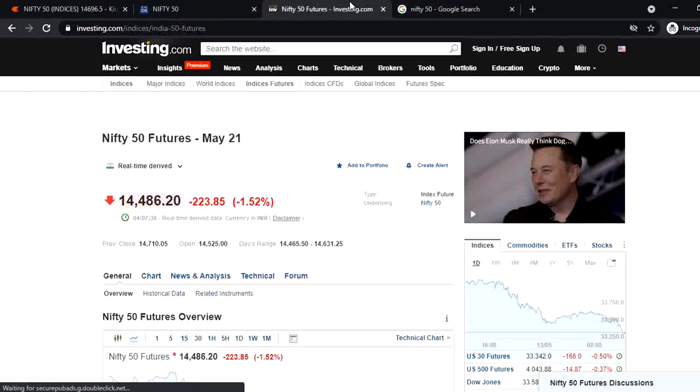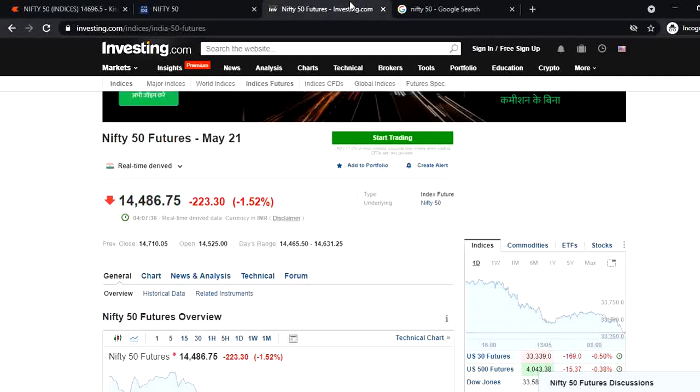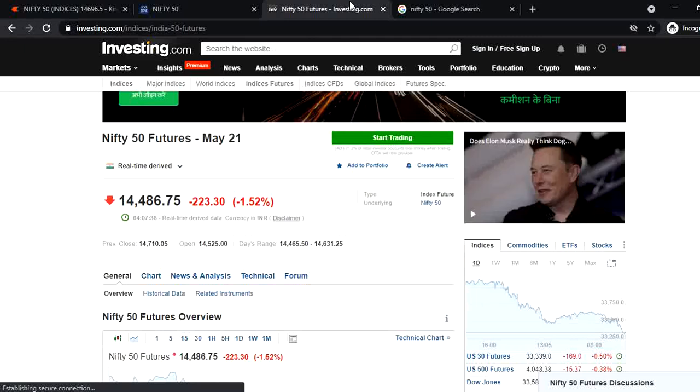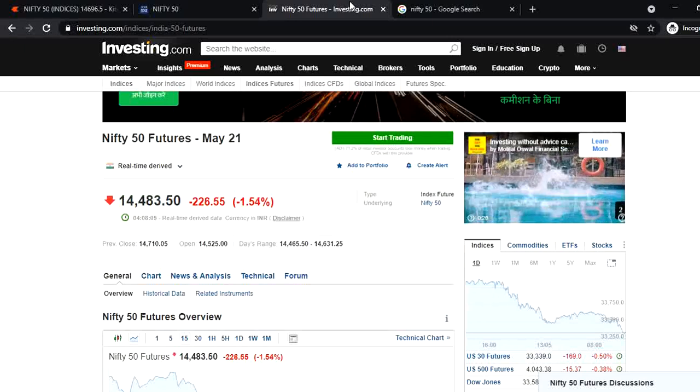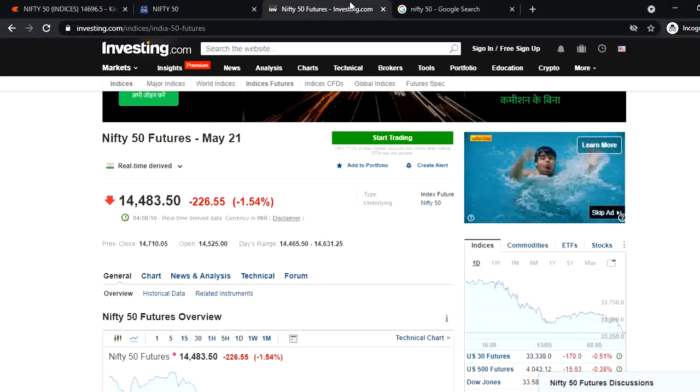Let's go to SGX Nifty. I am going to open investing.com, and Nifty 50 future, meaning SGX Nifty, is open. Right now the time is 1:37, nearly 2 o'clock, and the SGX Nifty figure is showing 14,483. Our Nifty 50 closed at 14,690, nearly 700. So right now, if we are believing in SGX Nifty, there will be a 200 point gap down opening.